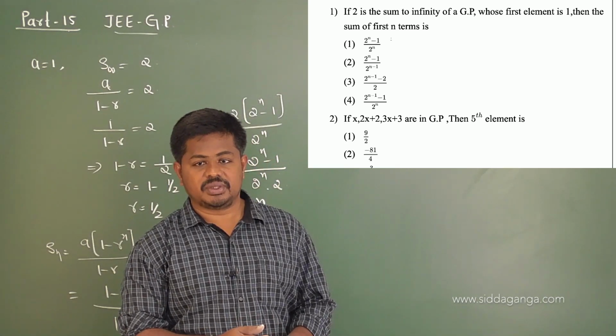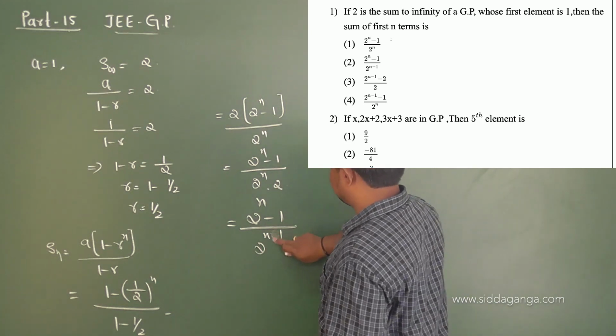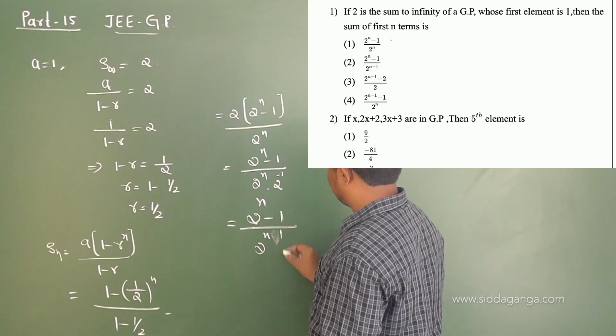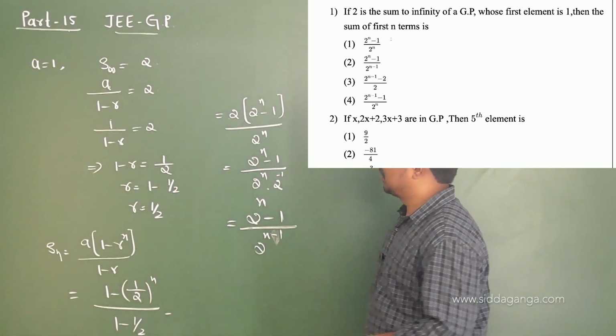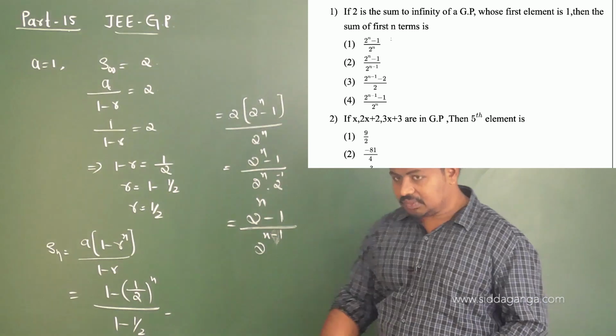2 power of n minus 1 divided by 2 power of n, sorry, when you take this 2 to the denominator, it becomes minus 1, right? So option 2 is the correct one. Okay, this is about the first question.